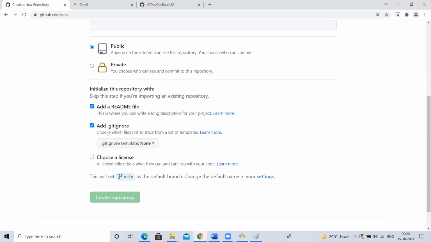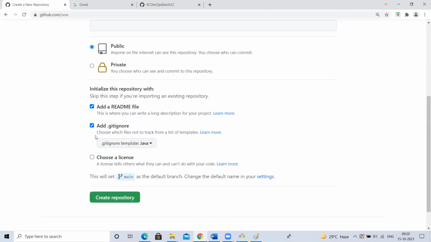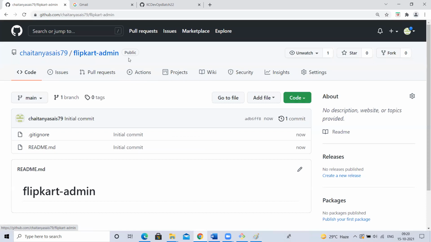How can I know for Java what files should not be committed? You don't need to worry. If you go here, just type Java and select it, then create repository. That's it. I'm creating this Flipkart admin right here. A file has been created, .gitignore. Open this.